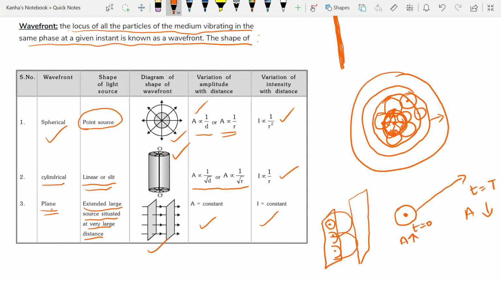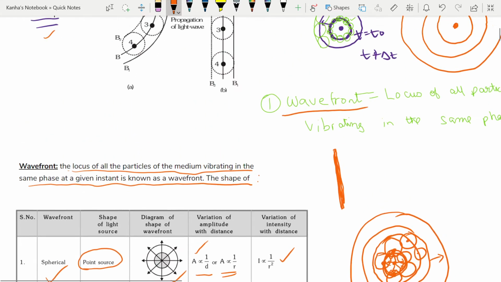With this in mind, I'll talk to you about what a ray of light actually means. The path of the light energy from one point to another is known as the ray of light. Now we have already talked about wavefronts.